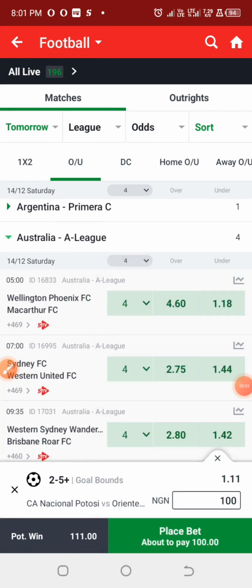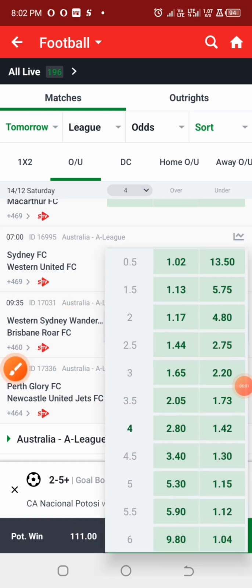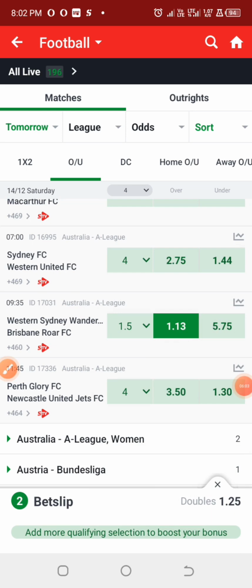so the match. Alright, so we have the game here, and let's check the odd. Alright, so we have the odd of 1.13 for the over 1.5 goals prediction for this particular game. Now moving on to the next game.